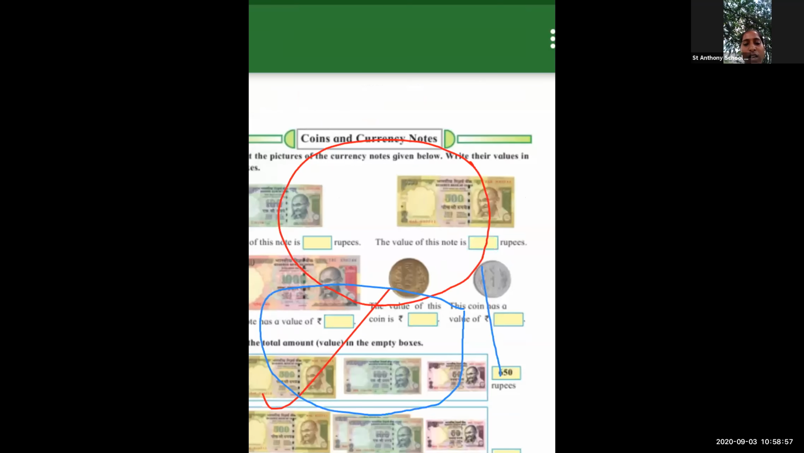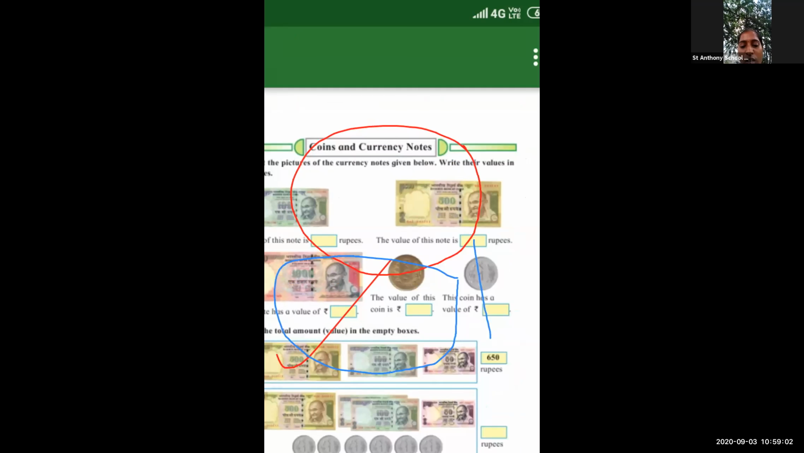So everyone know about the notes and currency, right? Yes or no? Everyone know about the currency and notes, right? Okay. Now see the coin. Now I'm going to clear the full drawing, and after that I'm going to show you.